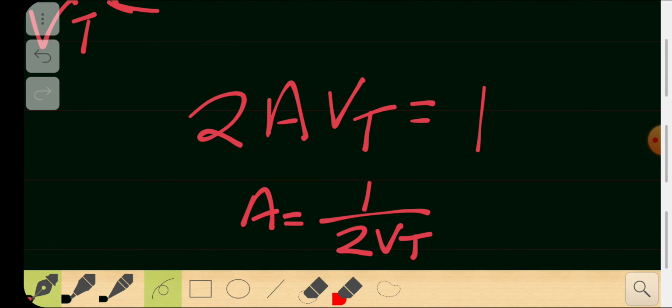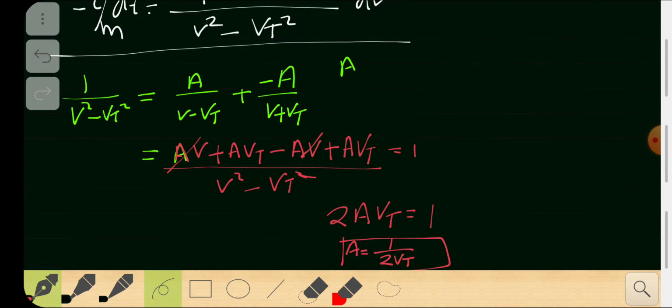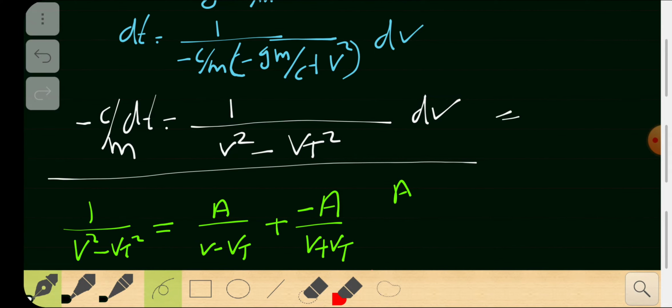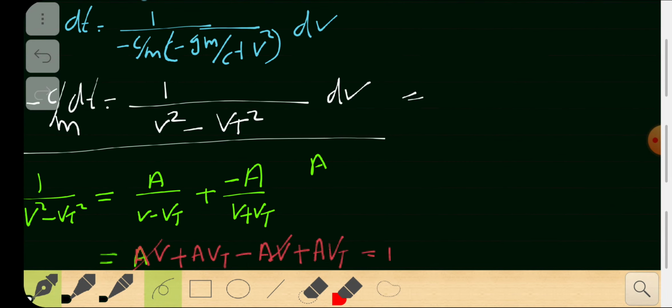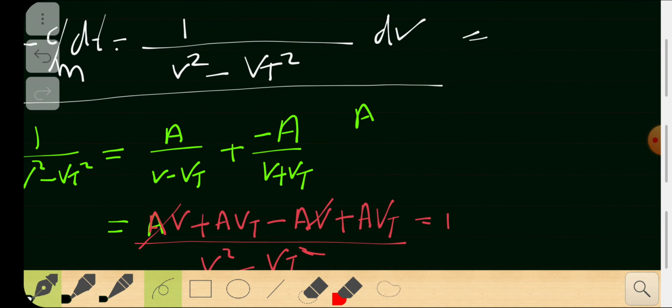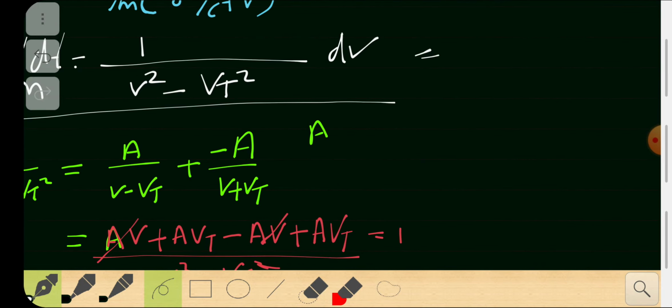Okay, so you found out a. Very simple and very easy. Now substitute that back into this equation, right? I'm going to substitute that. So you get a by v minus vt plus, or minus, a by v plus vt. So a is 1 by 2 vt. So substitute that, let's substitute that, it's easier now.